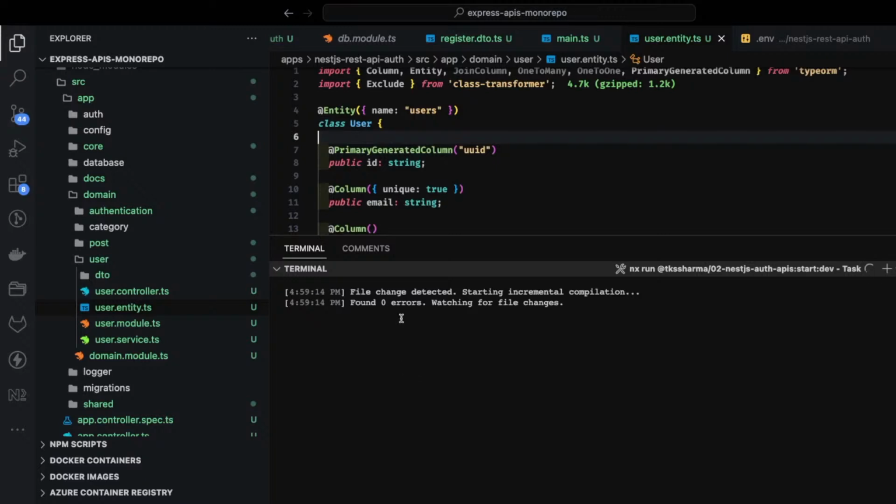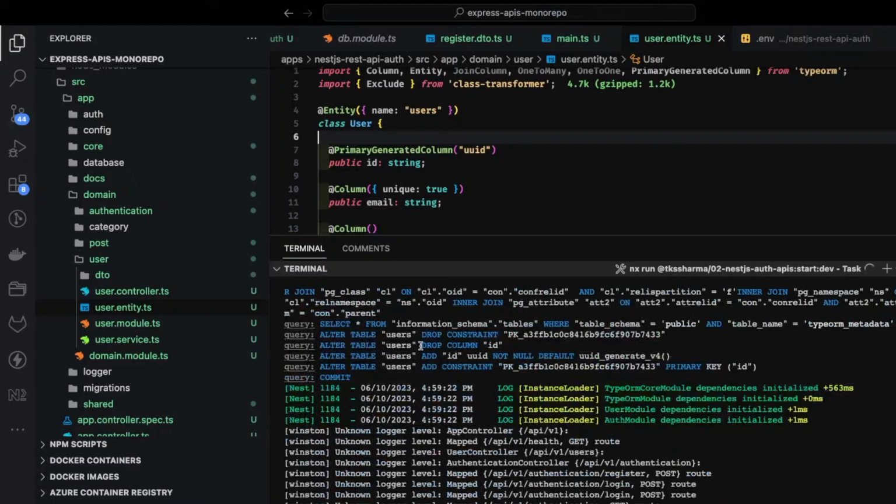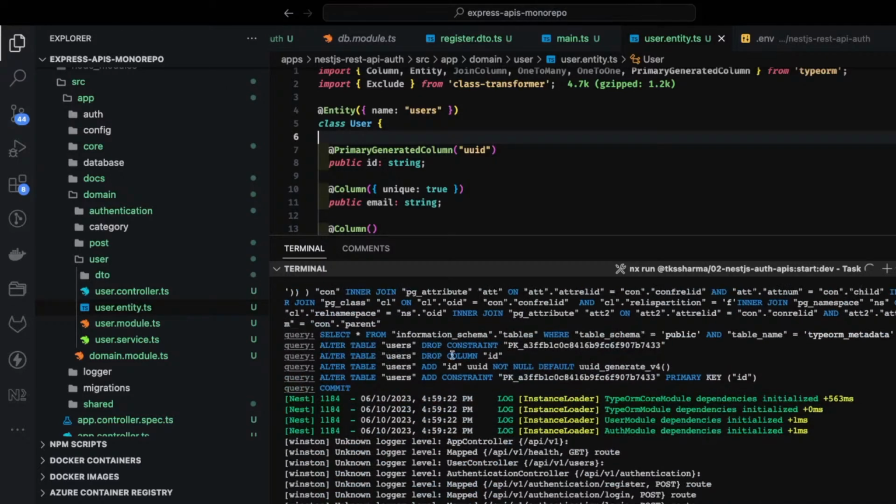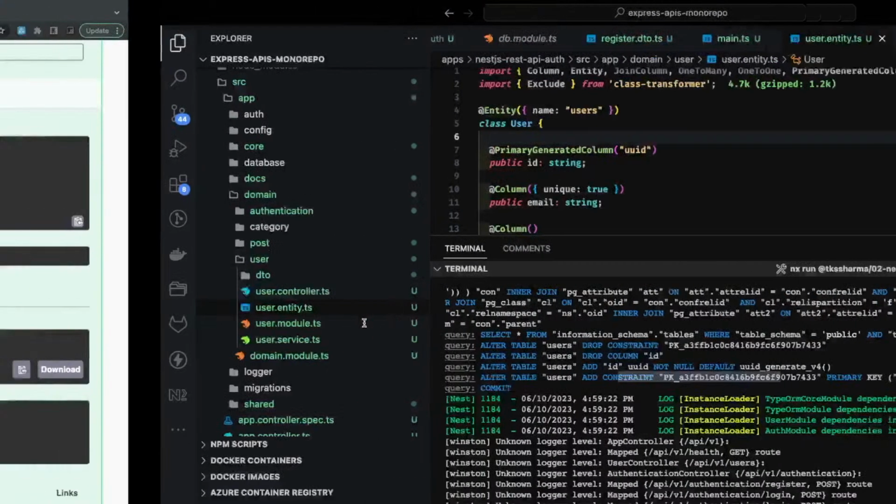When it sees the file changes, it will try to apply those changes in the database. Okay, you can see here drop constraint primary key, drop column ID, users. It is adding the ID with the UUID constraint, right? This is the UUID generate v4 and it is adding the primary key constraint. That is all happening because we have typeorm synchronize true.